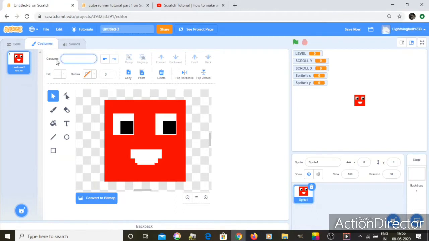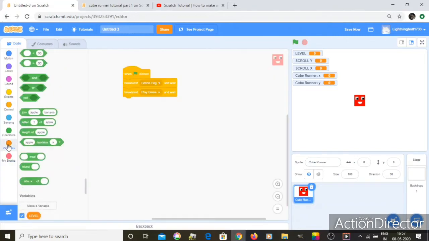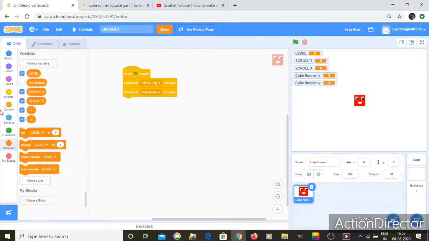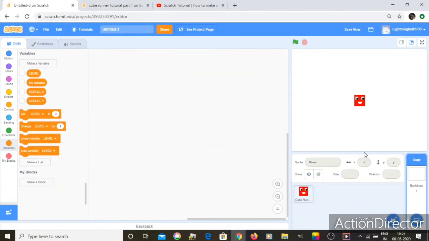Let's just name it player for this costume, I guess. And I'm gonna name our sprite Cube Runner. Okay, Cube Runner. There. Now let's go to code. We don't want these variables to show, so let's just untick all of them. Yeah, there. Oh, and we need a platform, but before we make a platform, let's just go to backdrops.